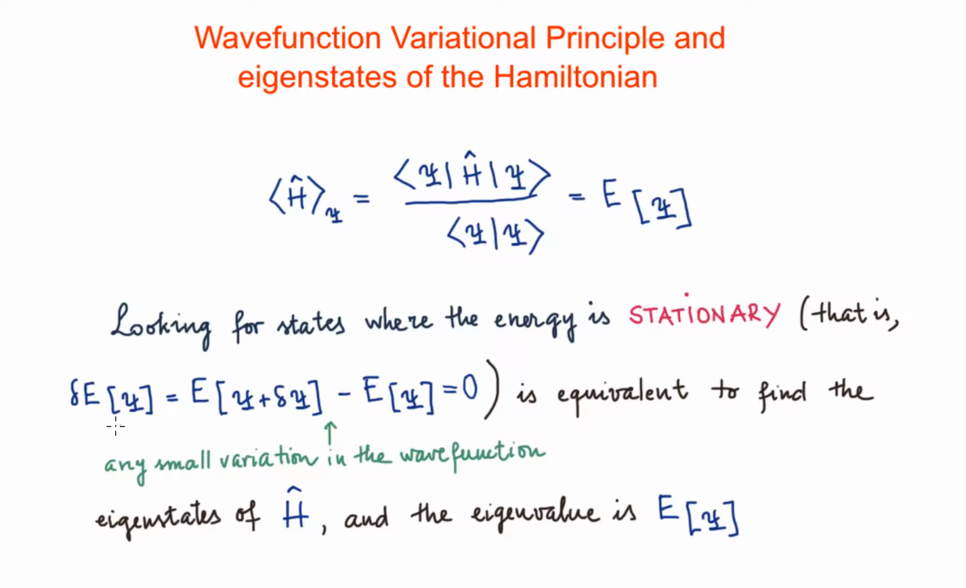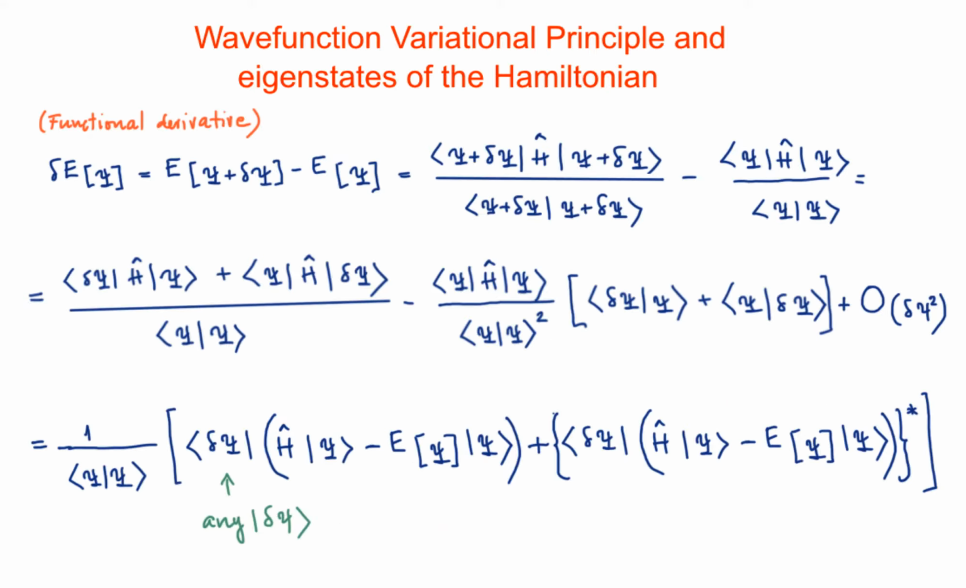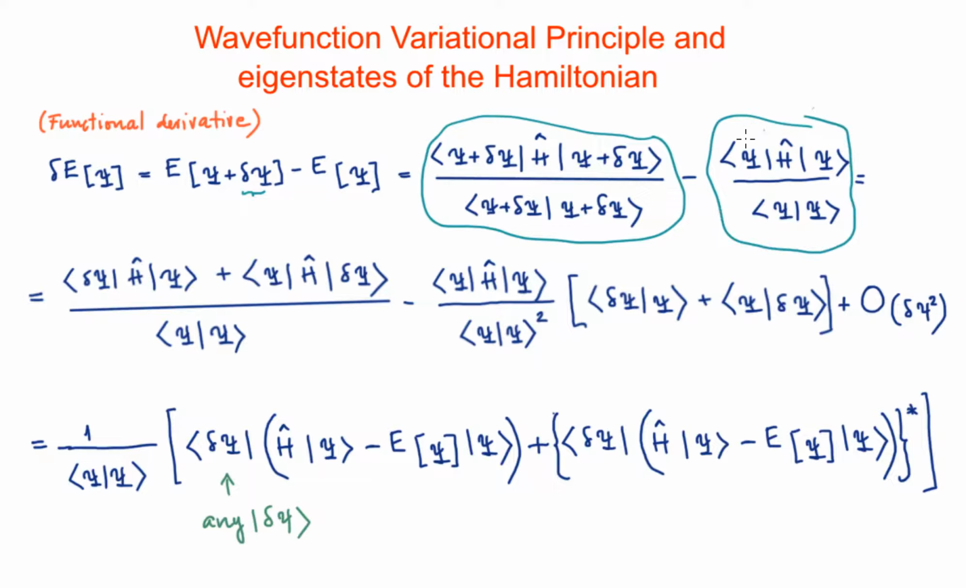In order to prove that, we are going to have an expression for the change on the energy when we make a small variation on the wave function. This small variation can be any small variation in the wave function, so at the end what we are going to make is a kind of functional derivative. This is the energy for the wave function psi plus delta chi, and this is the energy for the wave function psi. Just making the difference, we are getting the change on the energy.